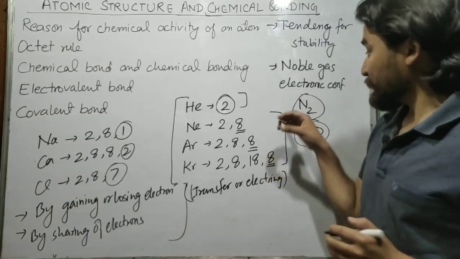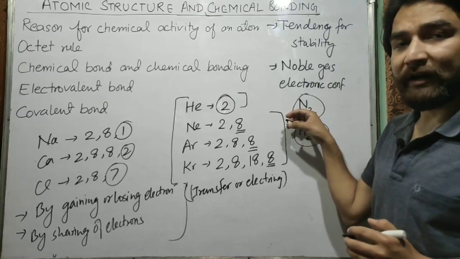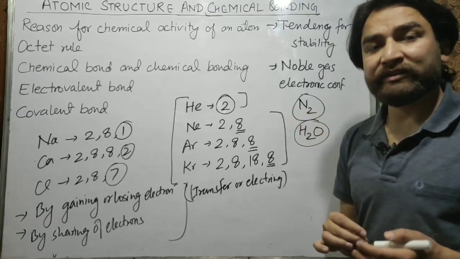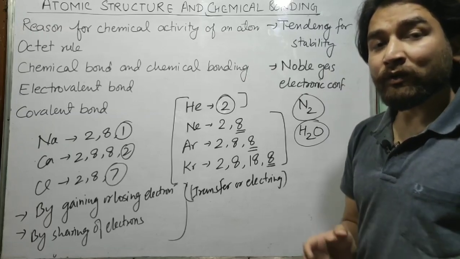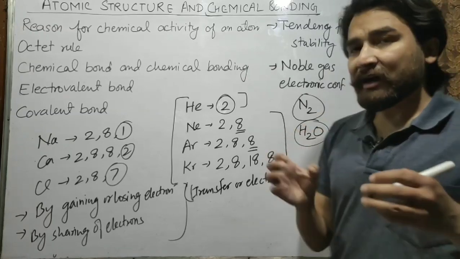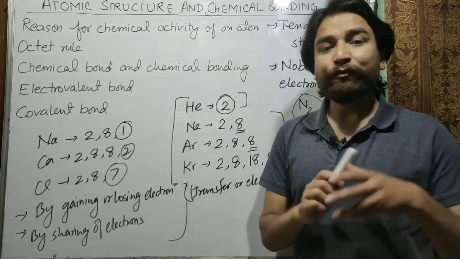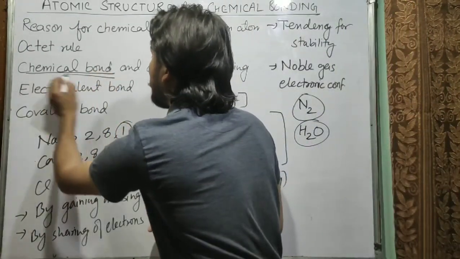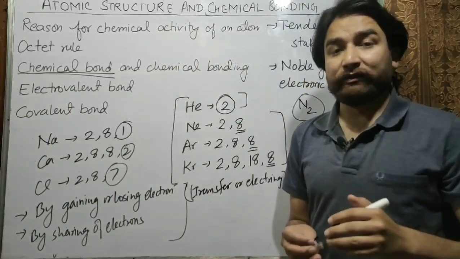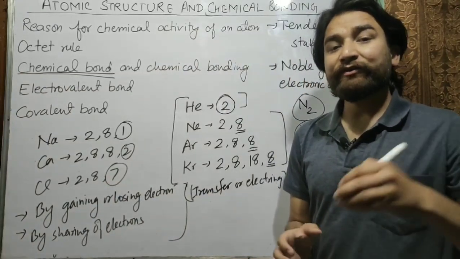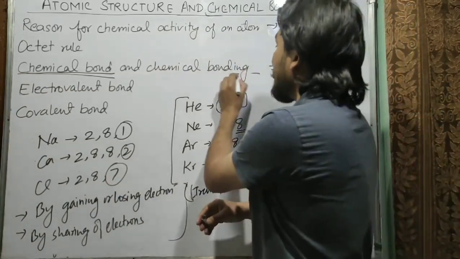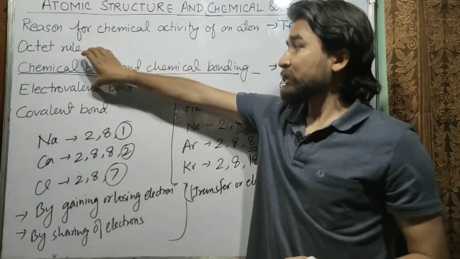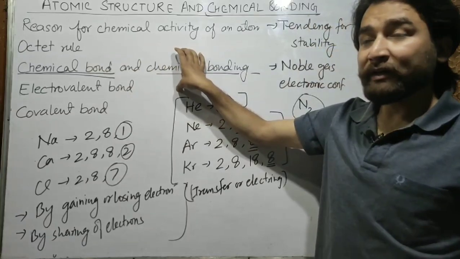So you can see that there are 2 atoms of hydrogen and 1 atom of oxygen in water molecule. So these atoms are combined by a force of attraction, and this force of attraction is called chemical bond. And this phenomenon, the phenomenon of formation of chemical bond, is known as chemical bonding. So hope you have understood what is the meaning of chemical bond and what is the meaning of chemical bonding.